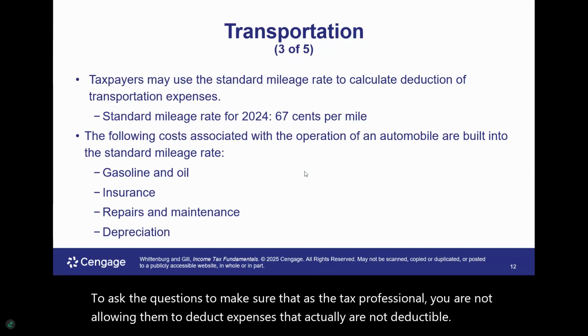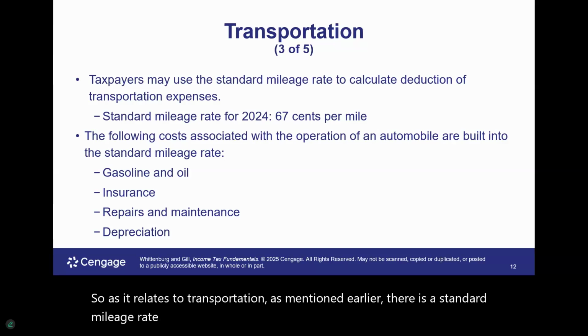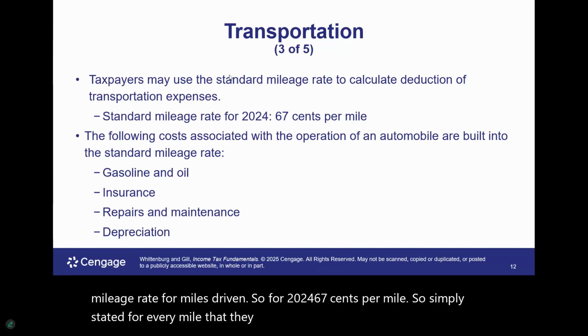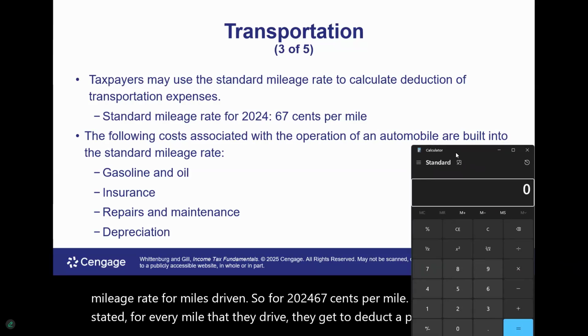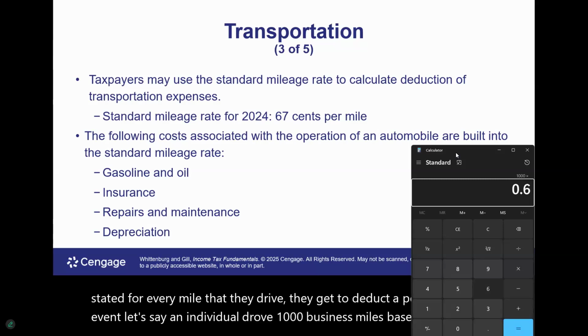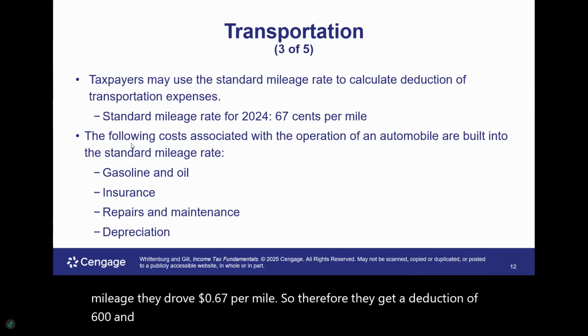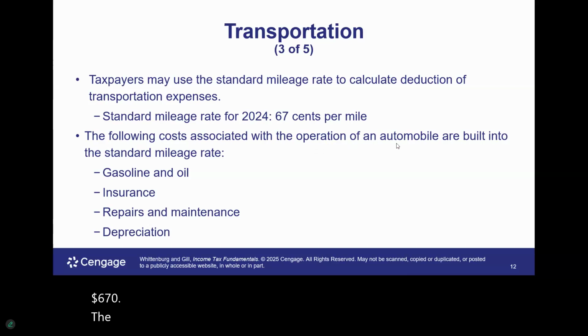So as it relates to transportation, as mentioned earlier, there is a standard mileage rate for miles driven. For 2024 it is 67 cents per mile. Simply stated, for every mile that they drive, they get to deduct a portion. So in the event, let's say, an individual drove 1,000 business miles, at 67 cents per mile, they get a deduction of $670.